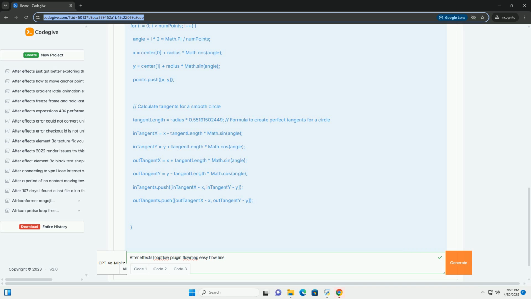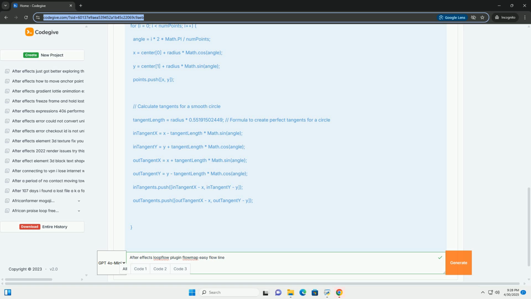Importing and preparing flow maps in After Effects. 1. Import your flow map. Drag the flow map image into your After Effects project. 2. Linear color space. Ensure your flow map is interpreted in a linear color space. Right-click on the flow map in the project panel, choose Interpret Footage, Main, and select Preserve RGB under the Color Management tab. This is crucial for accurate flow calculations.